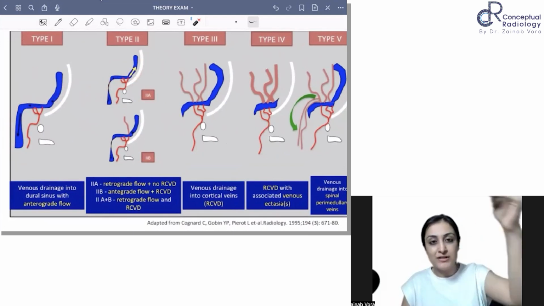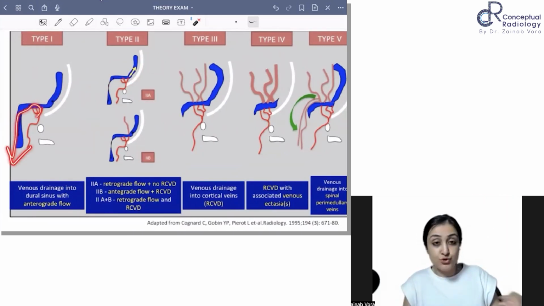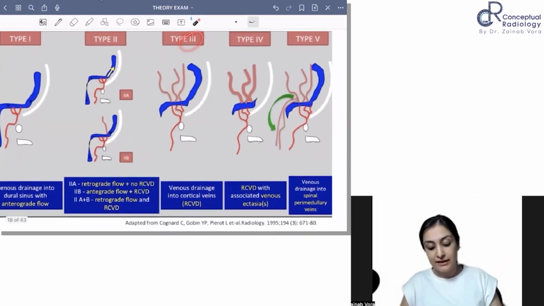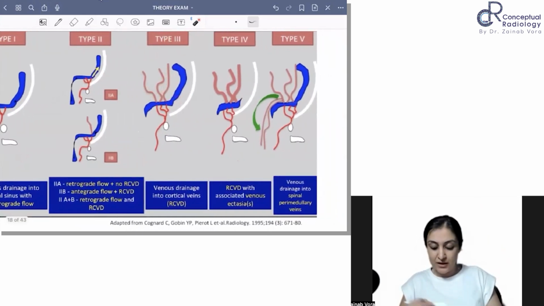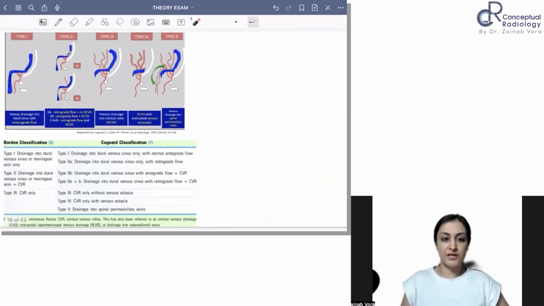So in DSA, you will see that this is emptying into a dural sinus, but then how is the dural sinus flowing? Is it going as it's supposed to into the jugular, or because of the higher flow, is it going the opposite way, from the jugular coming up? So that is the meaning of retrograde and antegrade. If it's going into cortical veins, our type will become type 3. From the sphenoparietal sinus, now it was going back into the cortical vein. Is it making sense? If there is dilatation, venous ectasia and spinal perimedullary drainage. Okay, understood? So this is what you have to see on DSA.